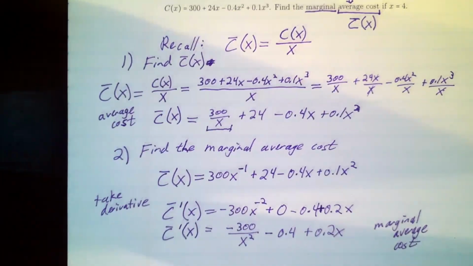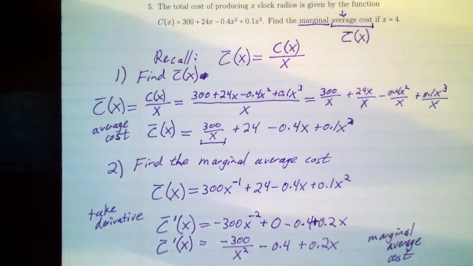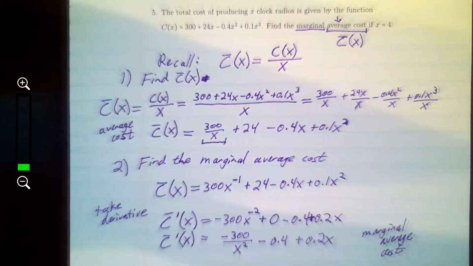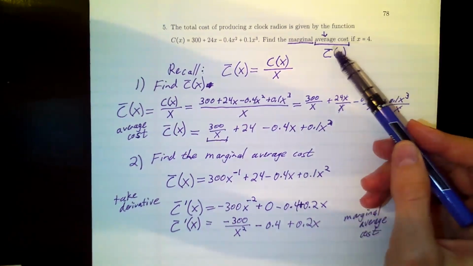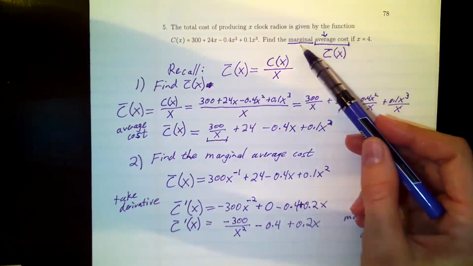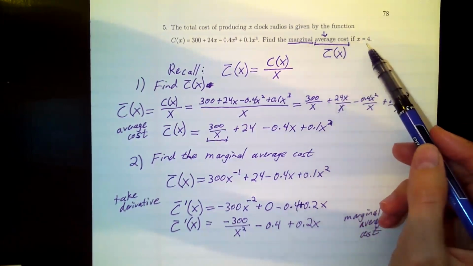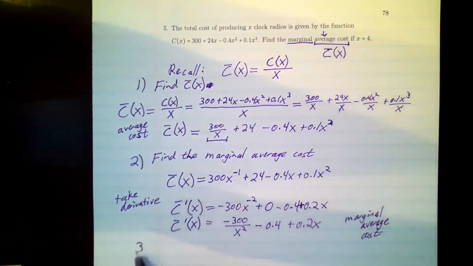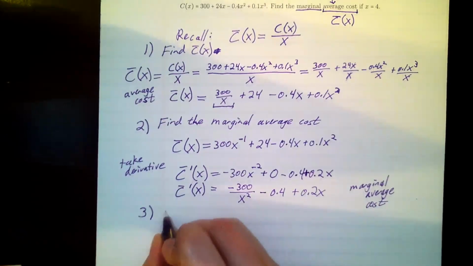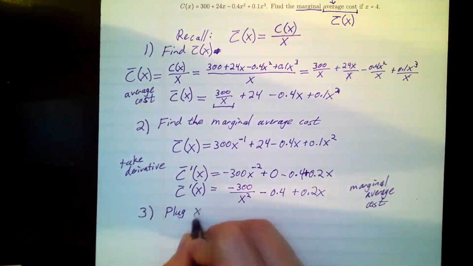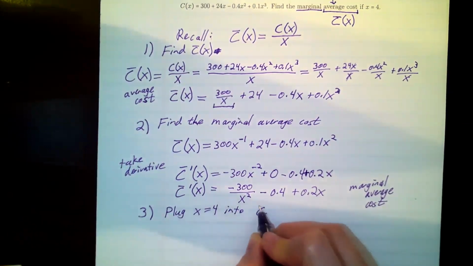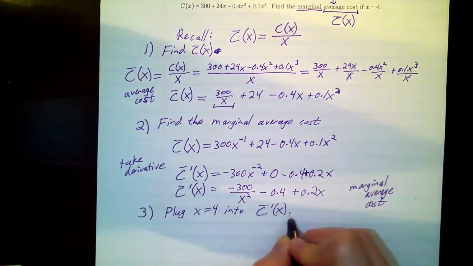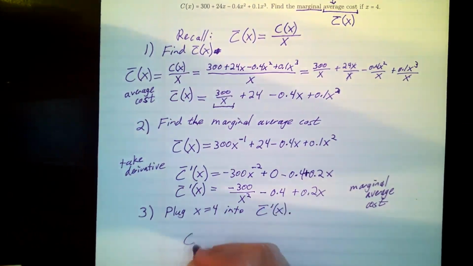Now that we've done that, the next question is, are we done? And the answer to that as of right now is not yet. We're not quite done. So I was supposed to find the average cost, find the derivative of average cost, and then now I've got to plug in 4. We want the marginal average cost if x is 4 items. So now I have to plug x equal 4 into this derivative, c bar prime, the marginal average cost. Let's do that.